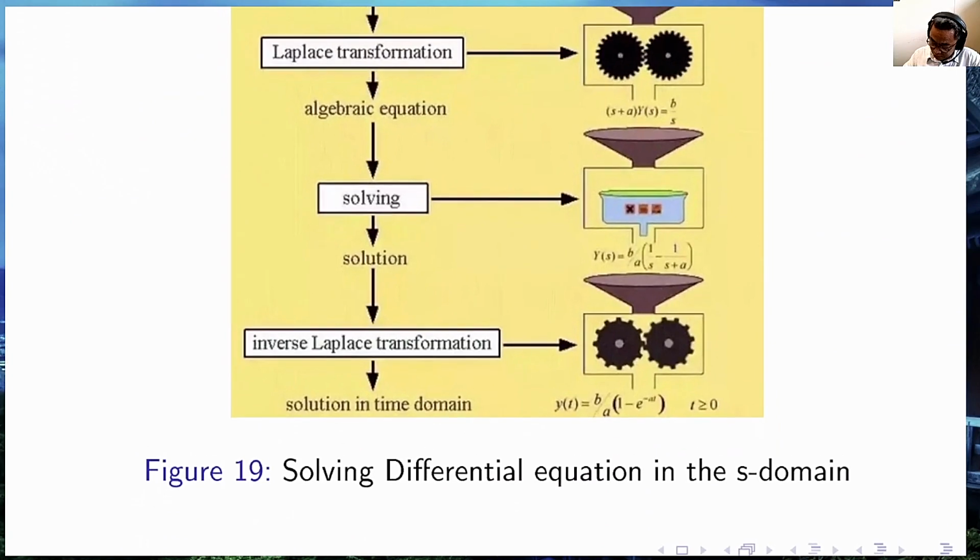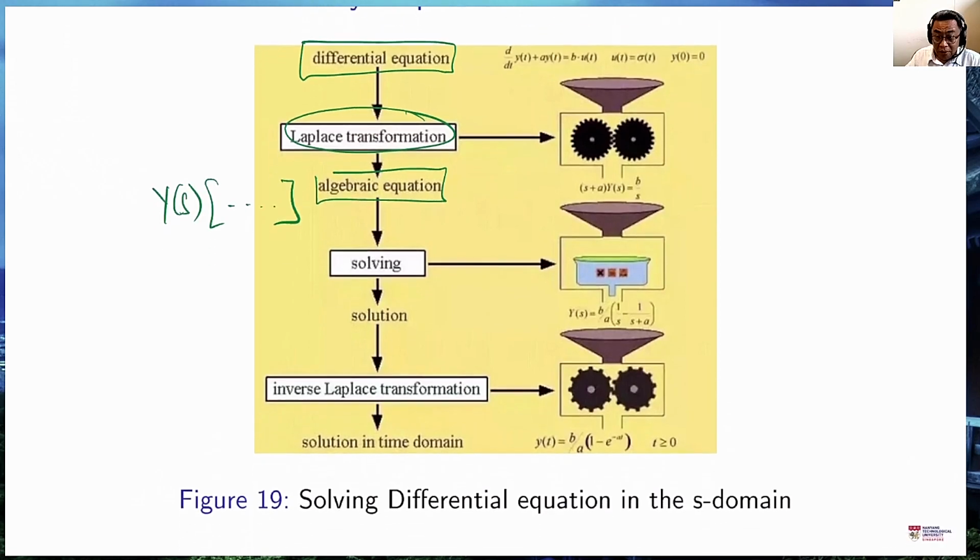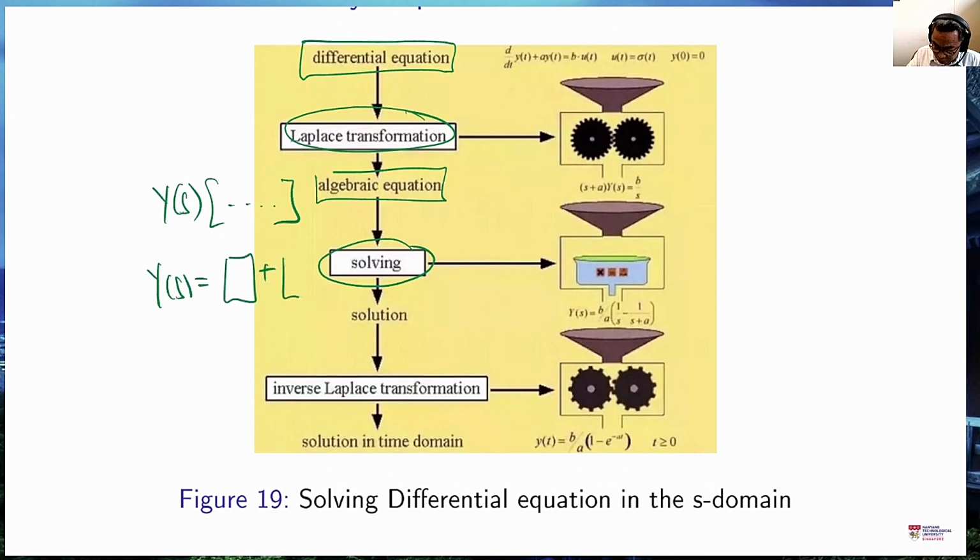I took these nice pictures from a website. What does this show? On the left, we begin with a differential equation. We perform the Laplace transform and we get algebraic equations, because what we have is Y of s multiplied by some function. When we solve for this, we want Y of s equal to some expression plus some expression, where these expressions are in the lookup table.